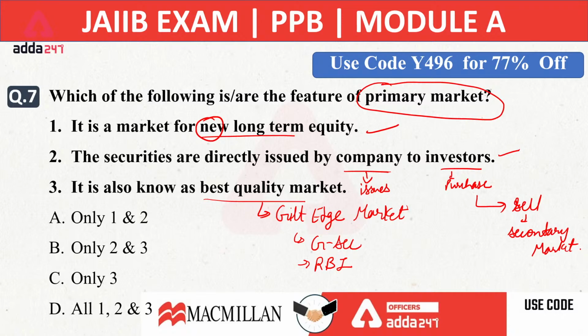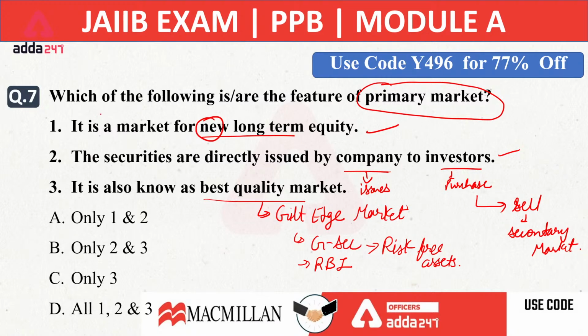have minimum risk or no risk, right? Whenever we are talking about government securities, they are known as risk-free assets. It means whenever you are investing in government security, there is no type of risk involved in this investment. It is confirmed that if you have invested in government security, you will get your returns at the time of maturity. So the gilt edge market is known as the best quality market, because in this market we deal with the government securities, which is regulated by RBI, because RBI is the agent of Government of India. RBI performs the selling and purchasing of government securities. So the third option is not correct.